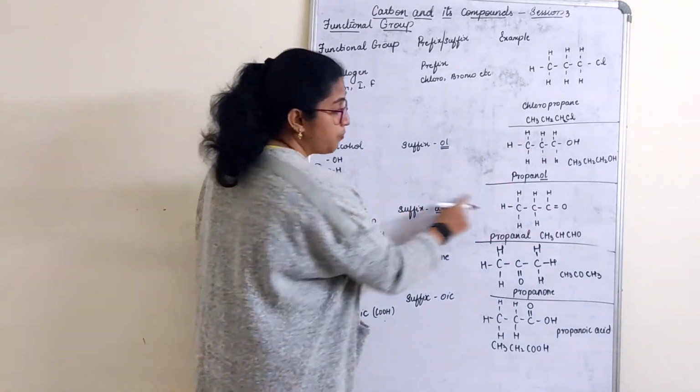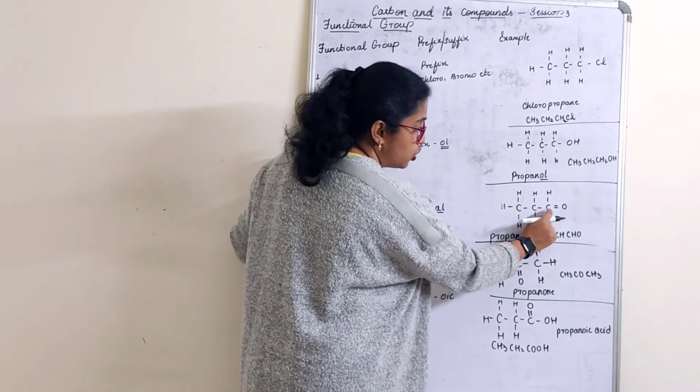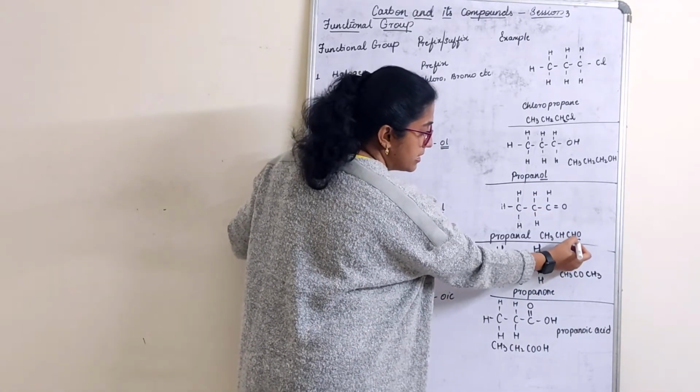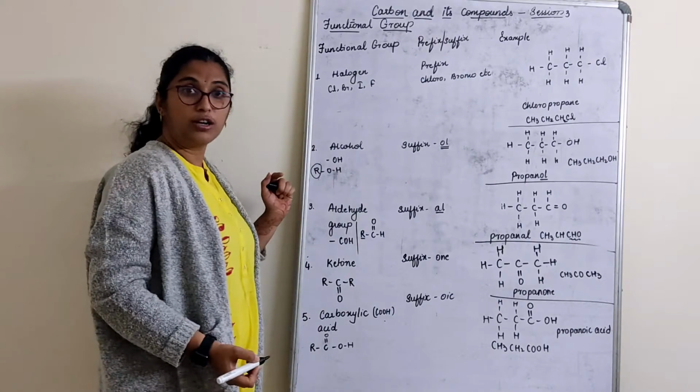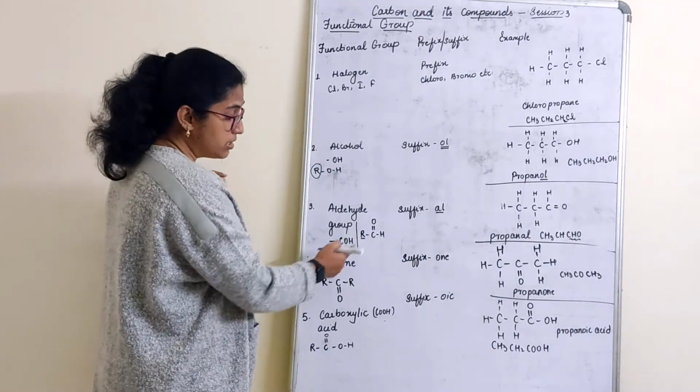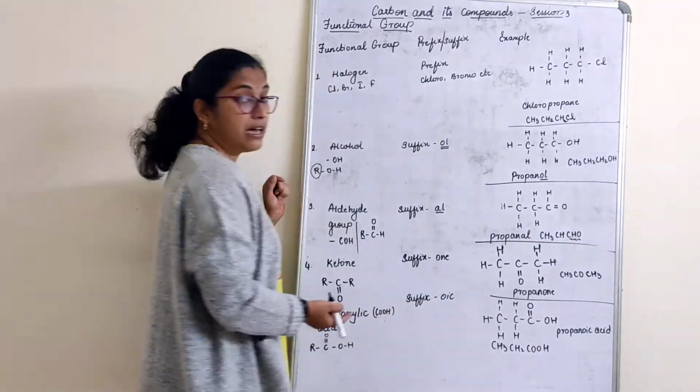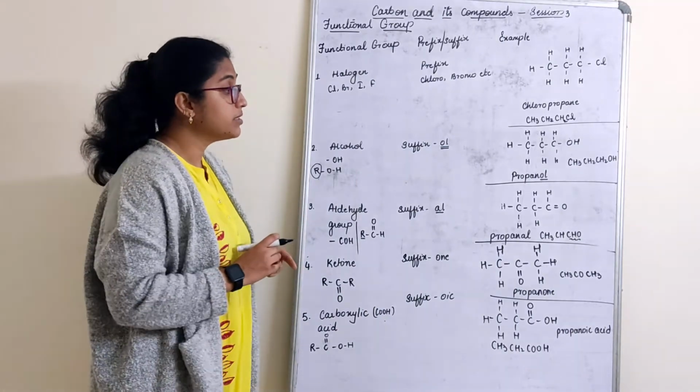How do we read it now? CH3, CH. How do we read the last part? CHO. Got it? CHO or COH, anything, it can come as the same thing.